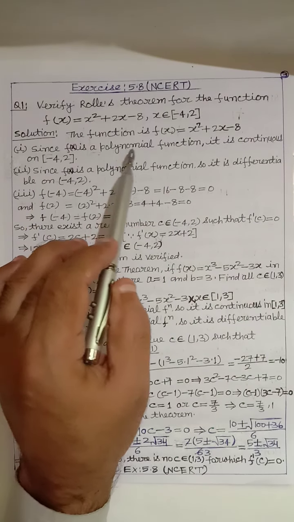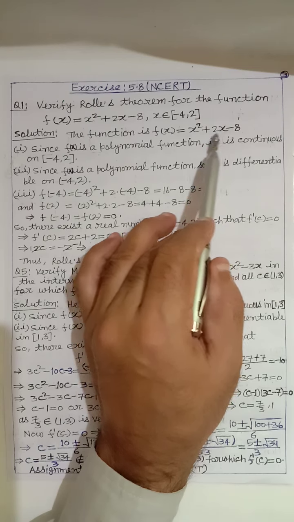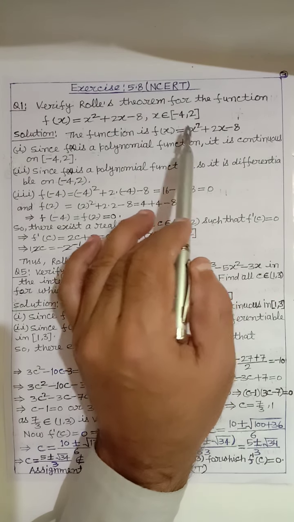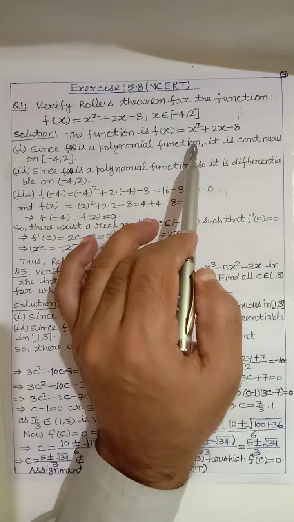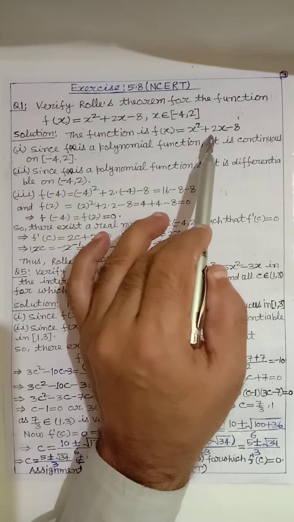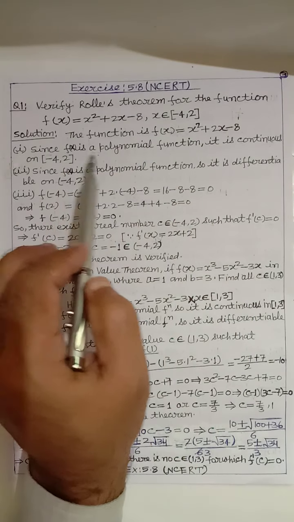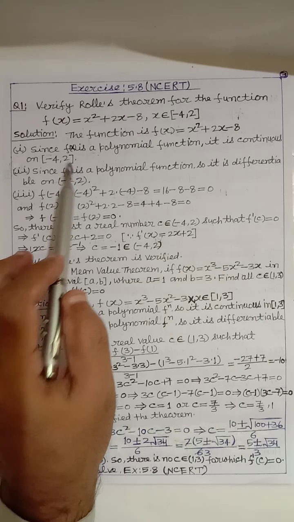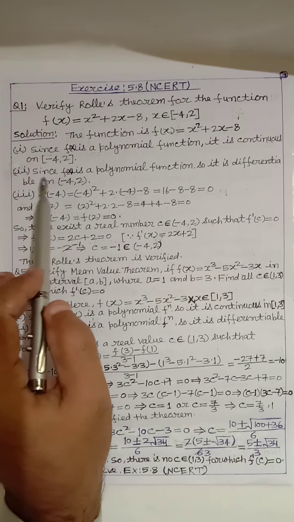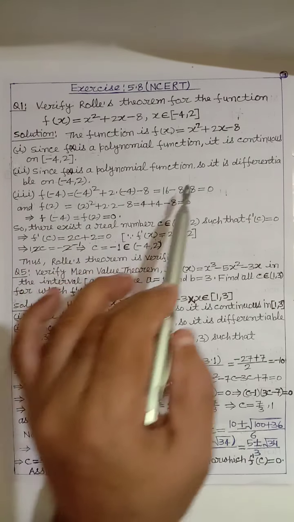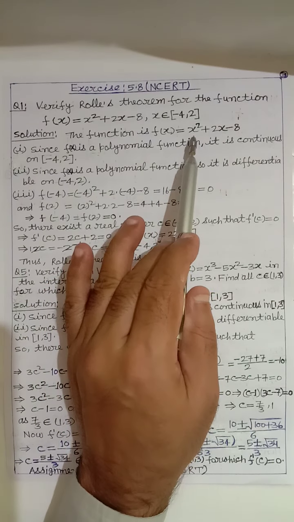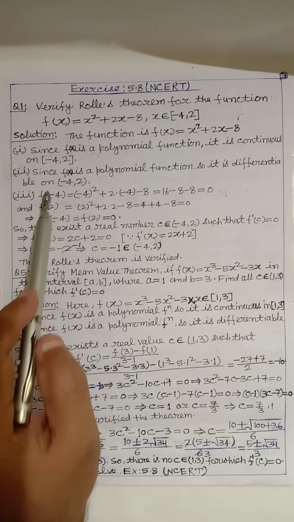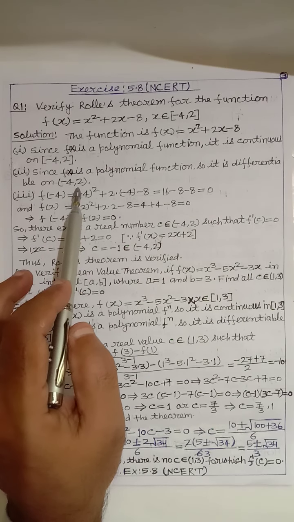Since f x is a polynomial function, here a quadratic polynomial, we already know that every polynomial function is continuous. So it is continuous on the closed interval minus 4 to 2. Second, since f x is a polynomial function, a quadratic polynomial, it is differentiable on the open interval minus 4 to 2.